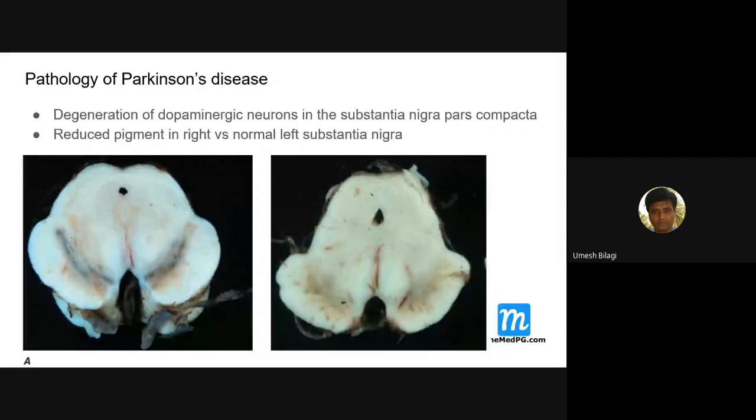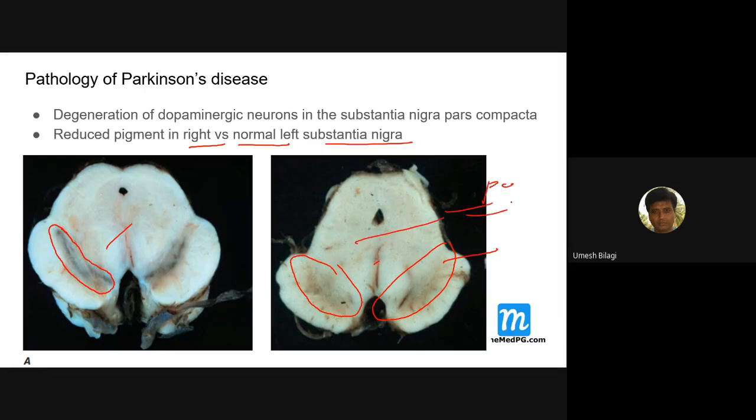And this midbrain, you can see here, is nicely stained. Nigra means dark color basically. It is dark in color here, in this normal person. Whereas in this patient, there's hardly any staining. Can you see that? So there's a degeneration like this, with reduced pigmentation, right versus left, normal left substantia nigra. In a Parkinson's patient, it will be like this.